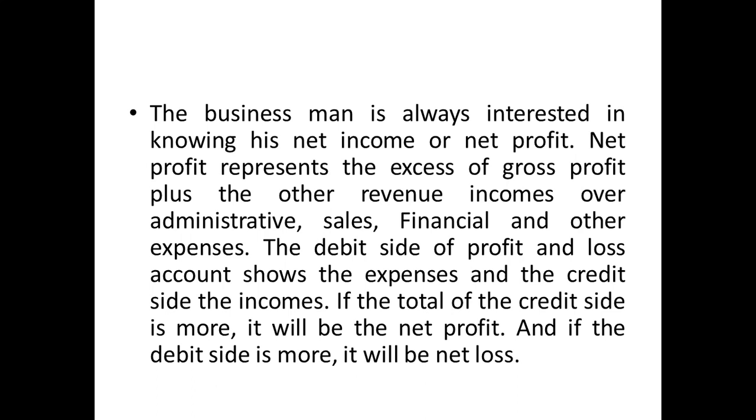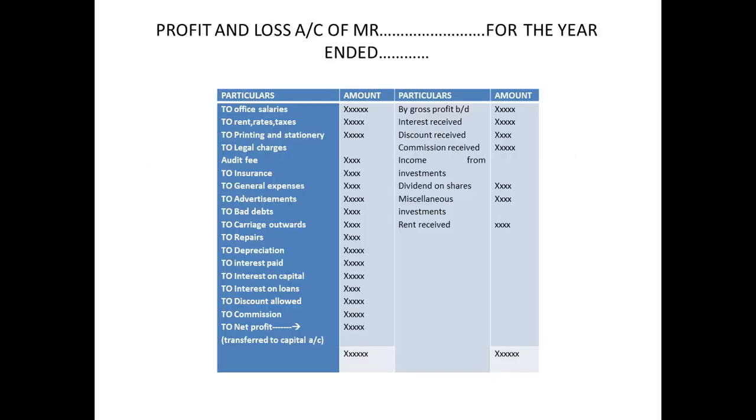The debit side shows the expenses and the credit side shows the income. If the total of the credit side is more, if your incomes are more, then it will be a net profit, just like gross profit. If the debit side is more, it will be a net loss. So this is the format of the profit and loss account of Mr. so-and-so for the year ended. This is how you are going to write it down. You can check it out over here.